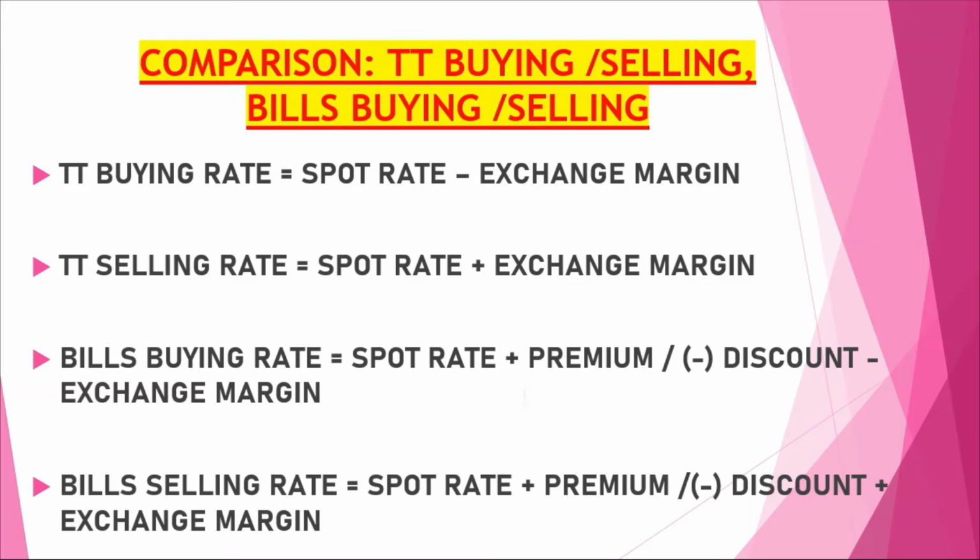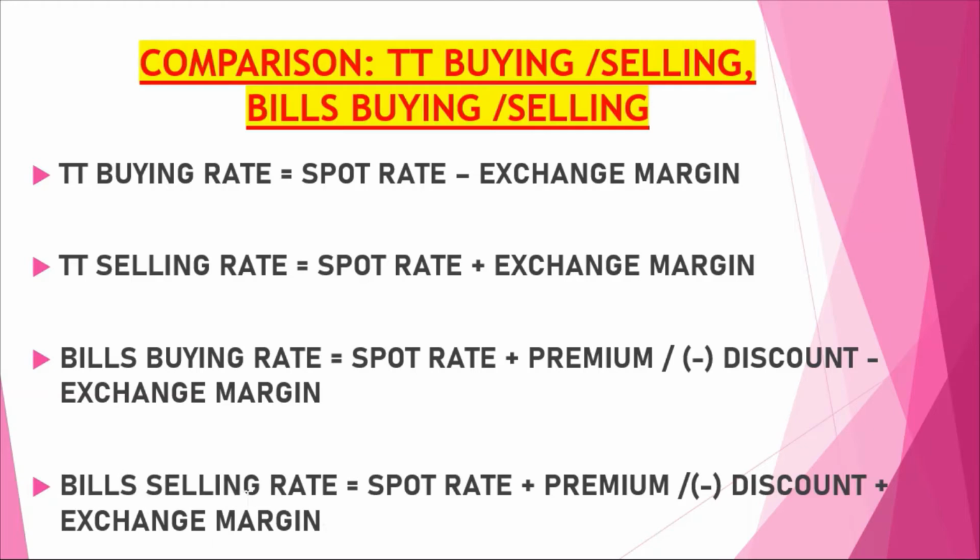Similarly, bill selling rate. Bill selling rate means now we are selling the dollar, but actual transfer of the dollar is not taking place. So spot rate plus premium or minus discount, and plus exchange margin, because in selling we always have to add the exchange margin.